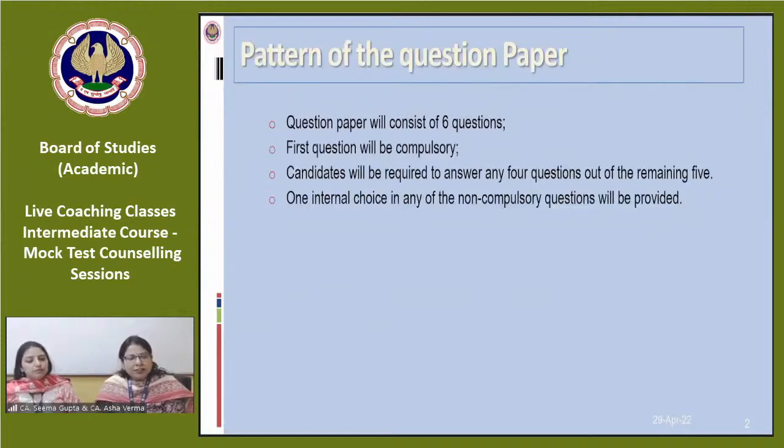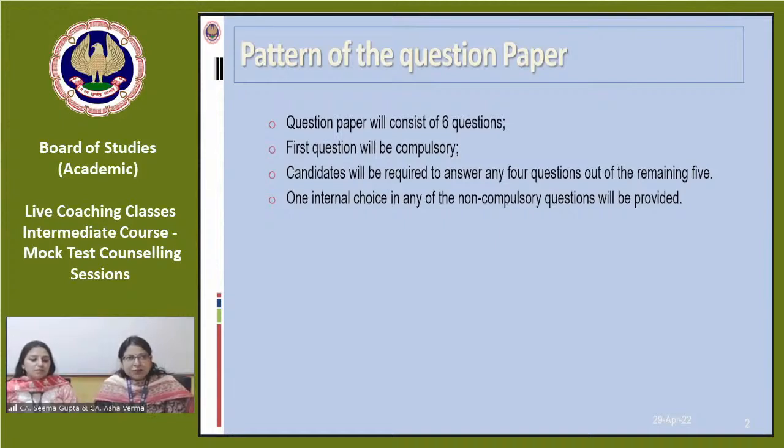The question paper of this paper 5 consists of 6 questions. Some of you might already have cleared paper 1. Exactly the same pattern is followed in paper 5 also. The question paper has 6 questions, and the first question is compulsory, where the candidates are required to answer any 4 questions out of the remaining 5. One internal choice in any of the non-compulsory questions is provided in the question paper.